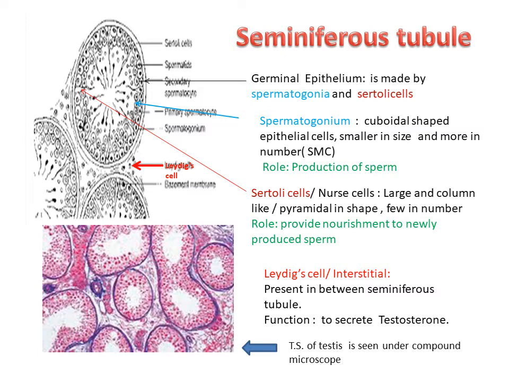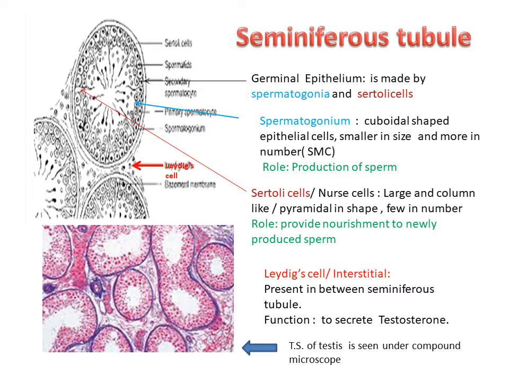The Sertoli cells are few, not as many as spermatogonia. They are very few. You can count them, so they are countable cells. They are large and column-like. They are present in the germinal epithelium to provide nourishment to newly developed sperms.